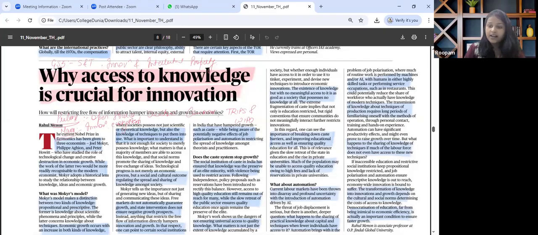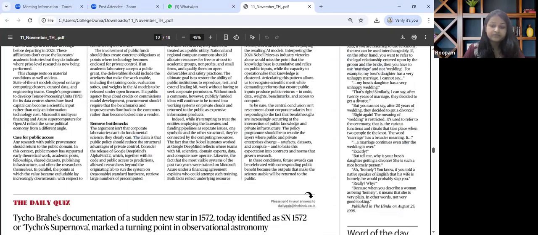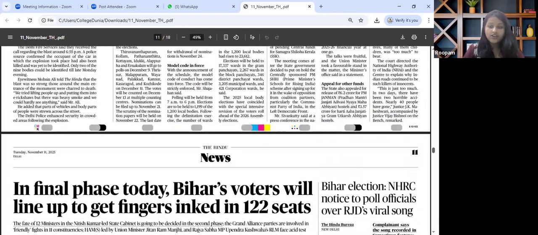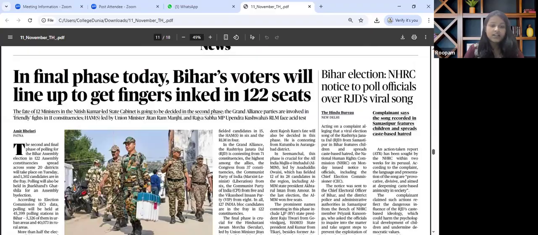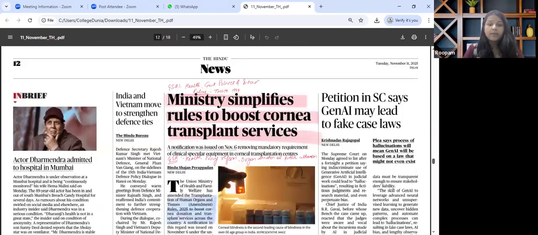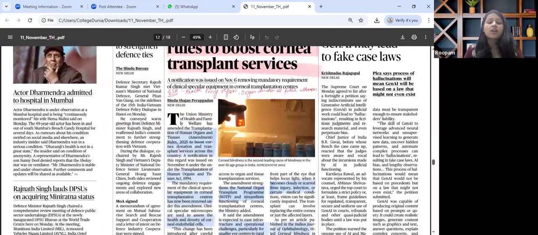The next important article and the last important article for the day is about cornea transplant. Ministry simplifies rules to boost cornea transplant services. So this is relevant for GS paper 2 health, government policies and interventions. The key theme that has been discussed over here is about streamlining health regulations for organ donation and medical accessibility.